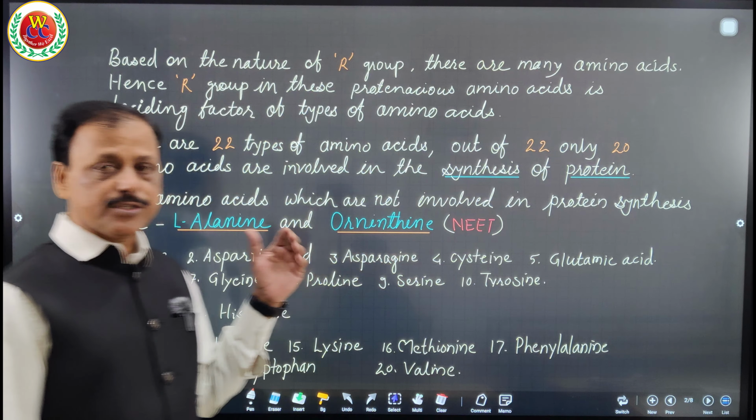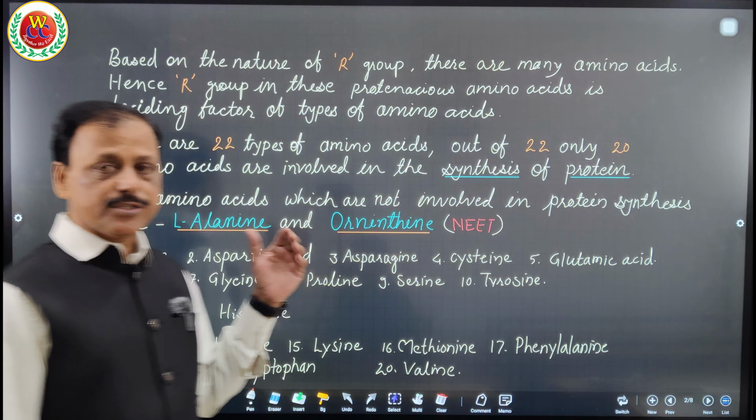Now the next way of classifying amino acid is on the basis of nature, whether they are acidic or basic. Who are acidic amino acids? Those amino acids which have more carboxyl groups than amino groups. Having 2 carboxyl groups and only 1 amino group, therefore it is acidic in nature. Here also 2 carboxyl groups and 1 amino group, therefore it is an acidic amino acid. Who are they? Aspartic acid and glutamic acid. So acidic amino acids are those which have more carboxyl groups than amino groups.